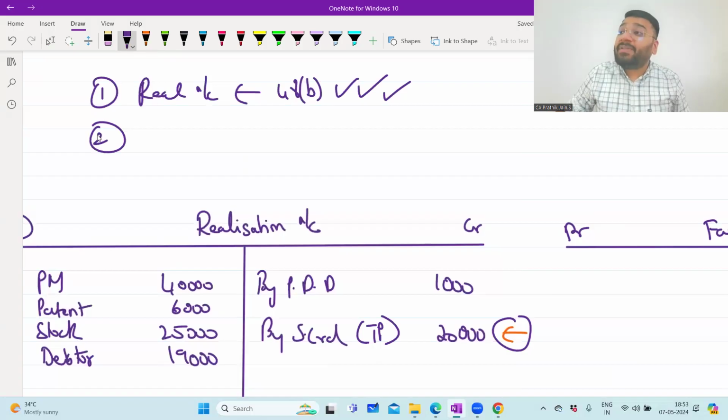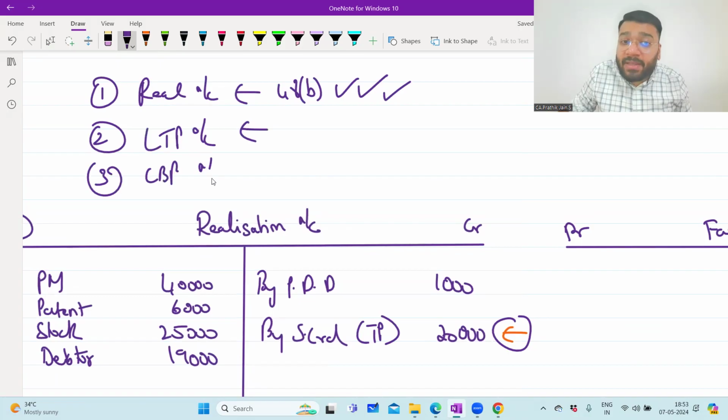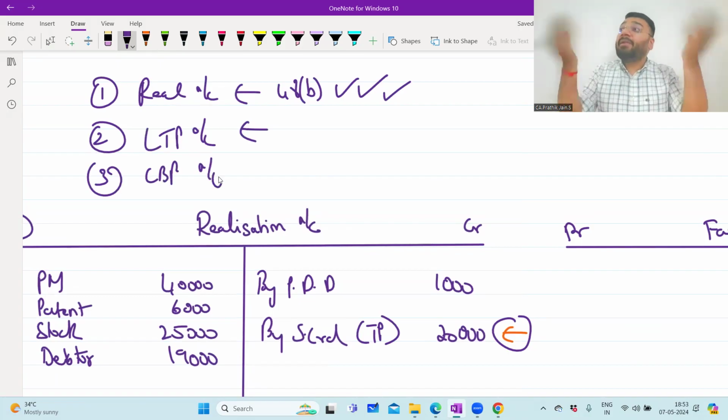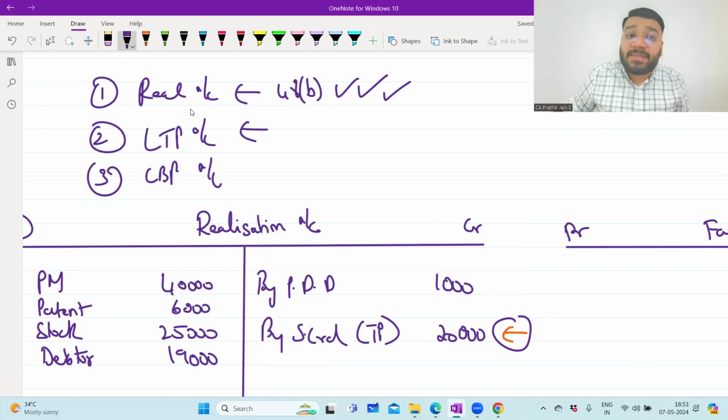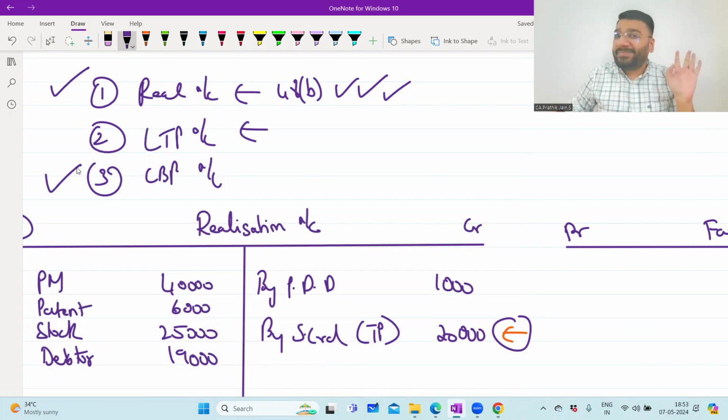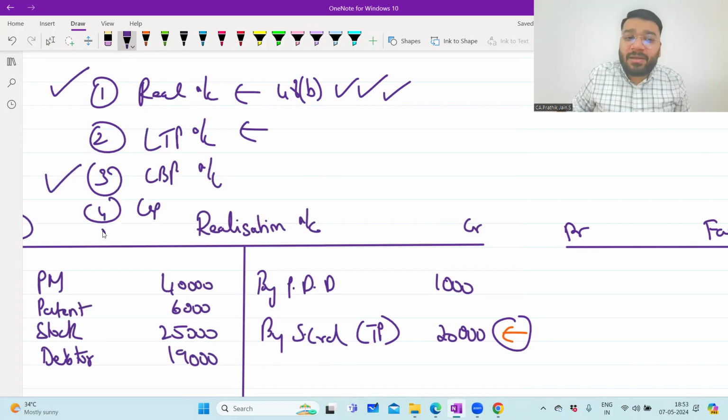Second, which account will you close? You have to receive money from the partner, that is loan to partner. If you have given any loan to a partner, you have to receive it from them. This is the second account that you have to close. First, I will try to receive money. The third account I'll close is loan by partner. If any loan is given by the partner, which I have to repay, now I have to repay it. Why? Because section 48 subsection B says: first make the payment to third parties, then make the payment of the partner's loan. Then finally, capital account and cash account together. So this is the order in which we will proceed. Clear at this point? So now we have to close the realization account first.